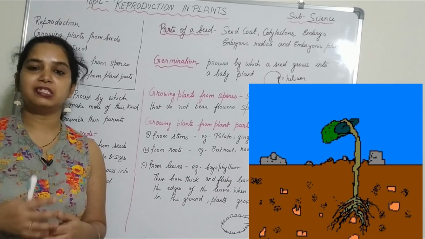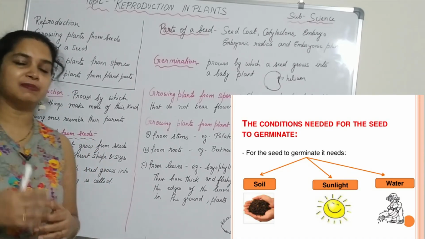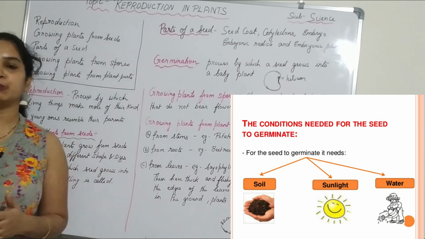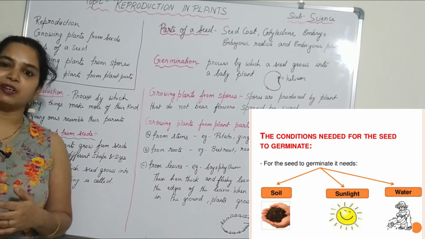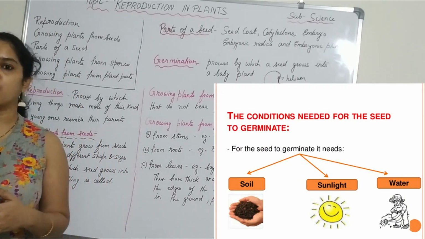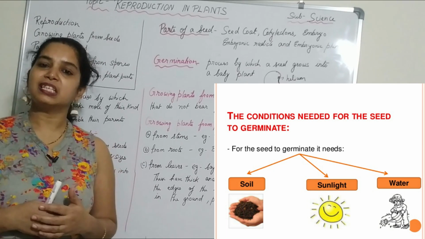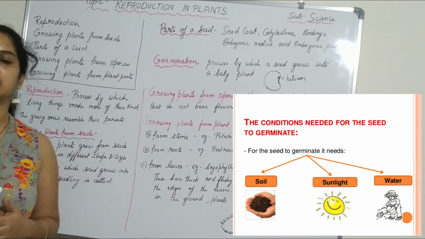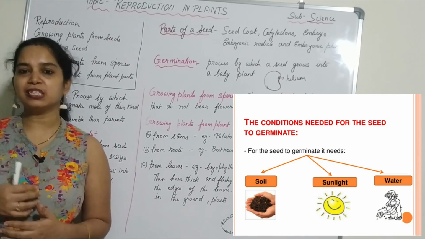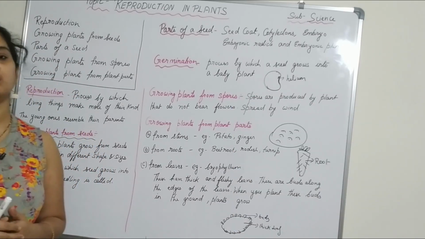It is called the germination of seed. For germination, seeds require optimum temperature, water, oxygen, and sunlight. If any of the conditions is not met, then the seed will not grow into a seedling. The temperature required is around 32 to 35 degrees centigrade, that is the room temperature.